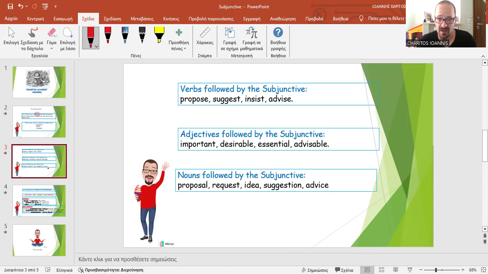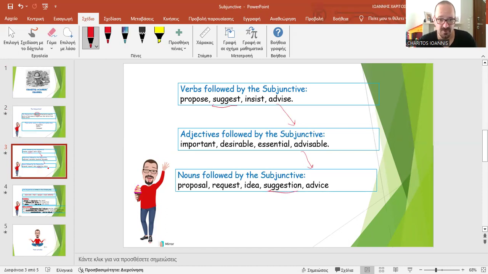And you can see some adjectives and nouns that can trigger the subjunctive. Here you see that out of advise, for instance, there is the adjective advisable, there is the noun advice, right? Out of suggest, there is the noun suggestion.